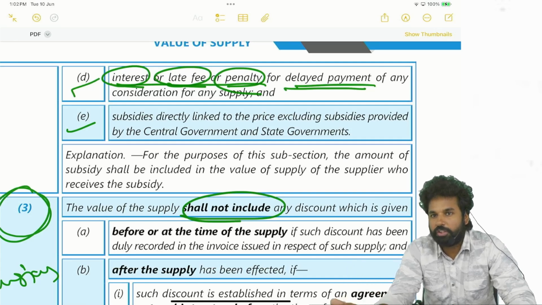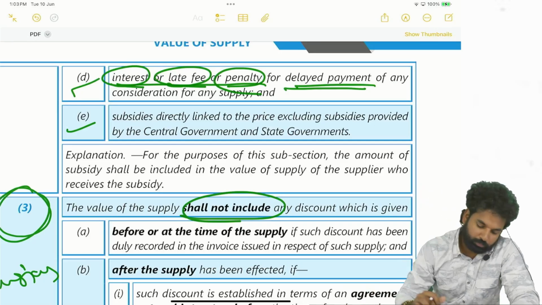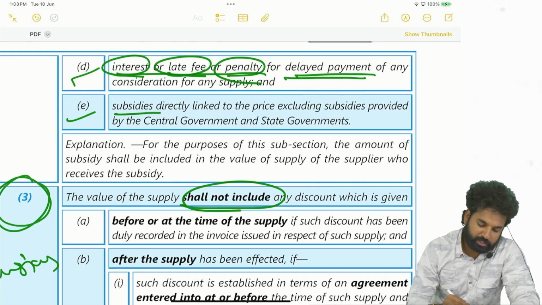Okay, so how will the GST be levied? If it is considered as a value, then only GST will be levied. So that's why it shall be added to the value of the supply. How shall it be added? When it is happening at a later date, at the time of supply, you cannot know. So in such cases, it will be added by issuing a debit note. Okay, right. Next, subsidies. Section 15, subsection 2, clause E, subsidies.